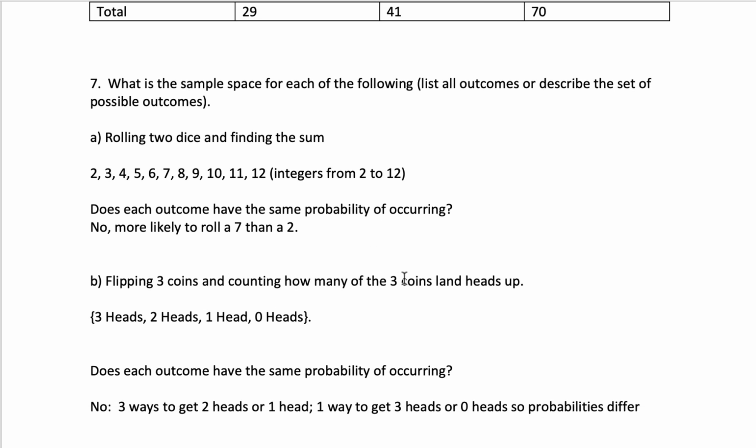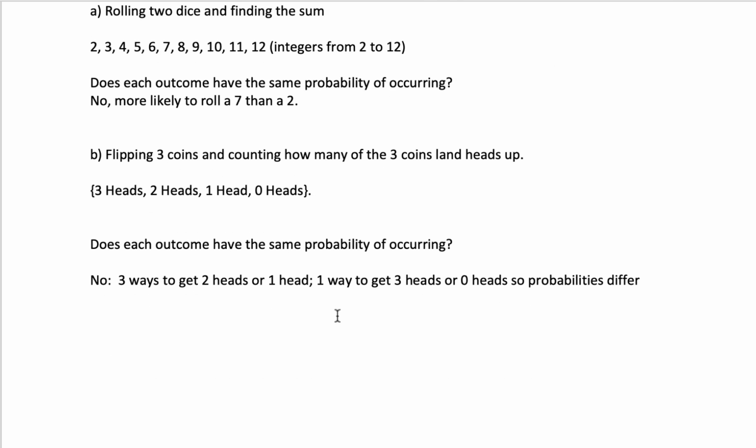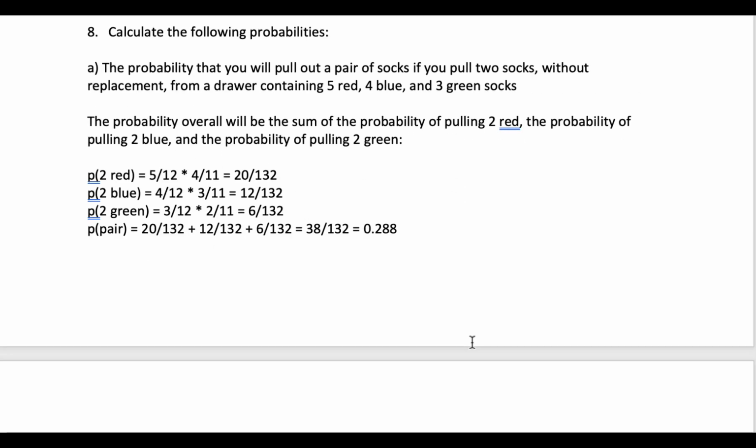Flipping 3 coins and counting how many of the coins land heads up. The different outcomes for that would be 3 heads, 2 heads, 1 head, 0. Notice we did not say, what are the outcomes of how all 3 coins landed. We just said count the number of heads. So the only possible outcomes are 3, 2, 1, 0, and these are not all equally probable. There's only one way to get 3 heads, but there are 3 ways to get 2 heads or 1 head, and there's only one way to get 0 heads. So the 0 heads and 3 heads are more unlikely to happen than 2 heads or 1 head.